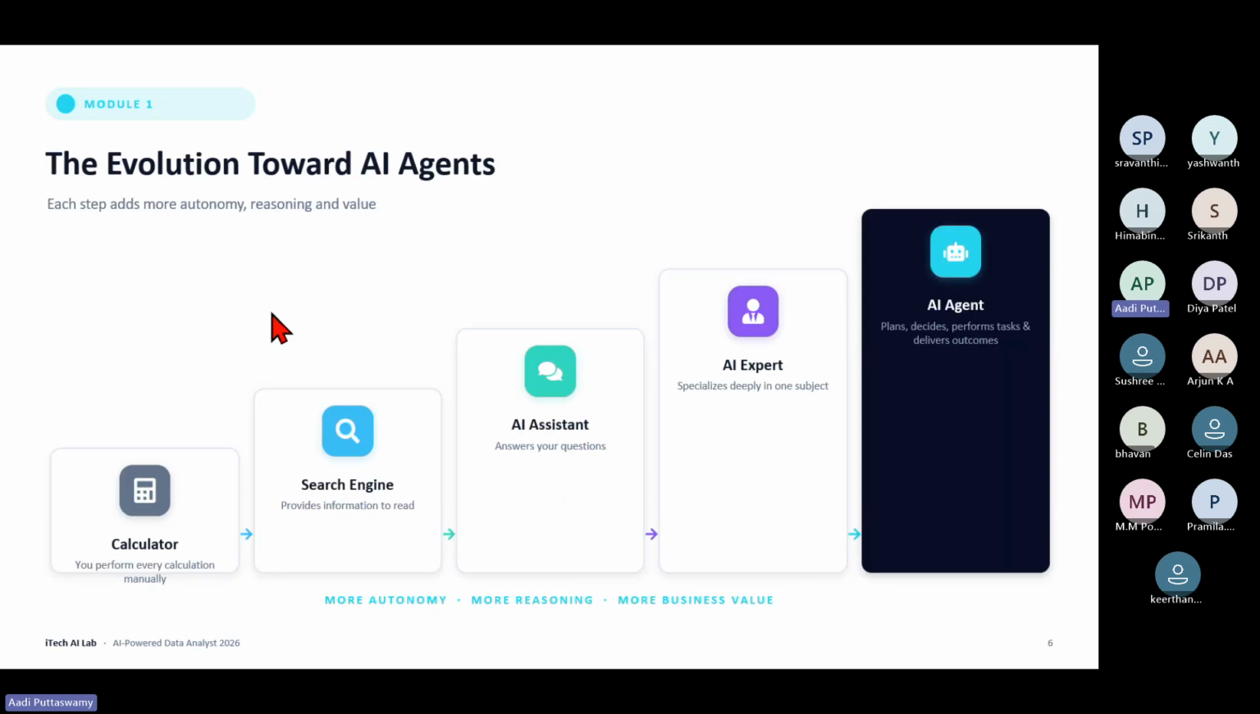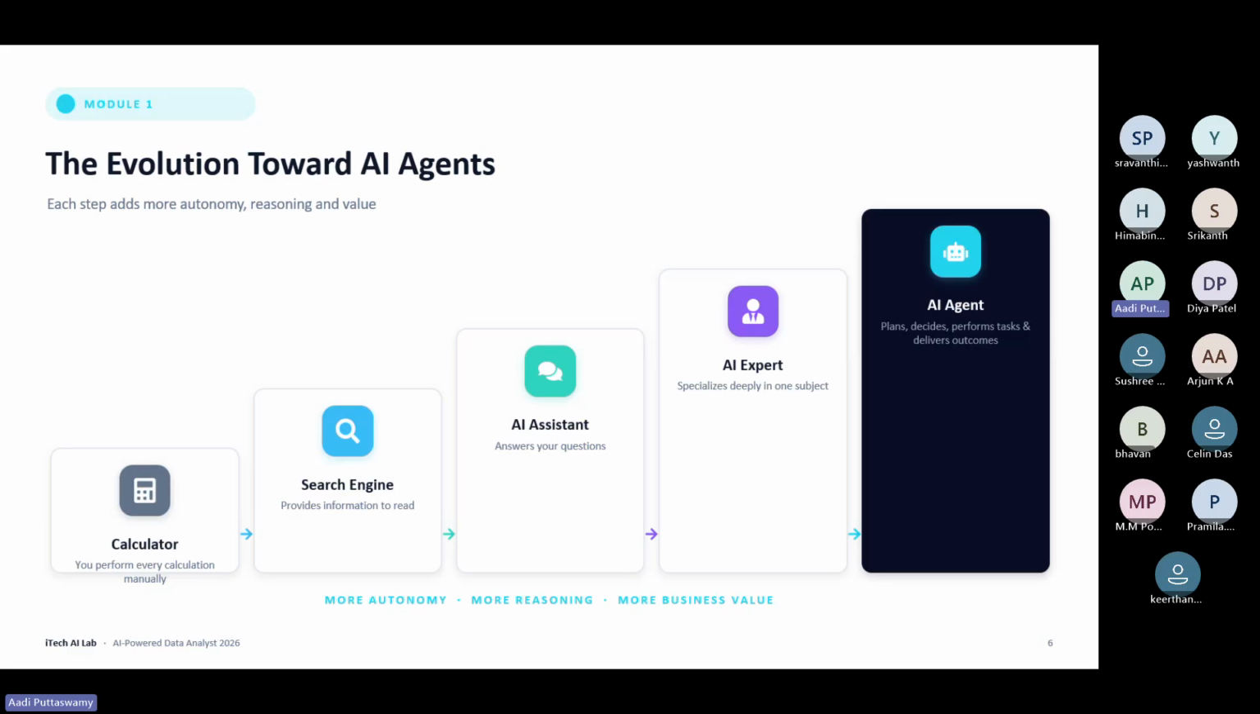Okay. All right. The evolution towards AI agents: previously it was the calculator. Remember? Anything we wanted to do, we would type something and get the calculation, and we used to prepare that. Then we had systems, computers and all. After that, the search engine came. You know what is a search engine?